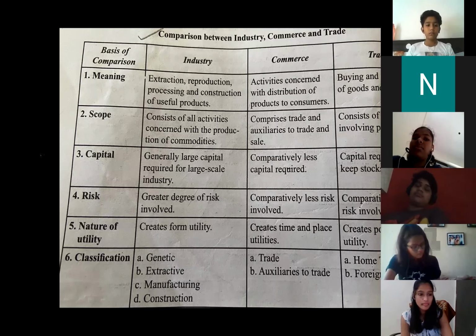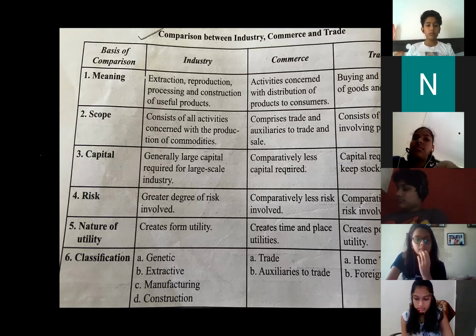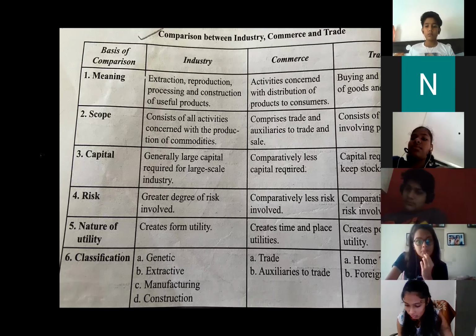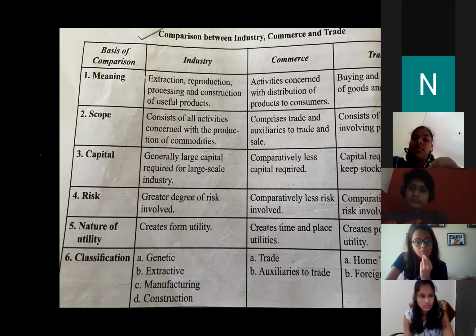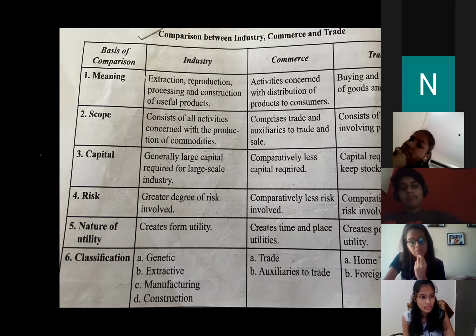That means you people are not going through the notes which you have been given. Yes, Rudra, I think you have raised your hand. Ma'am, I know the answer. Ma'am, import trade, export trade, and entrepot trade. Excellent answer, Rudra. Correct answer.